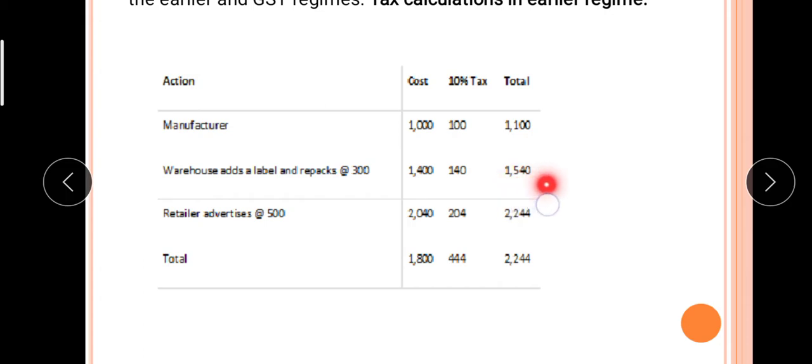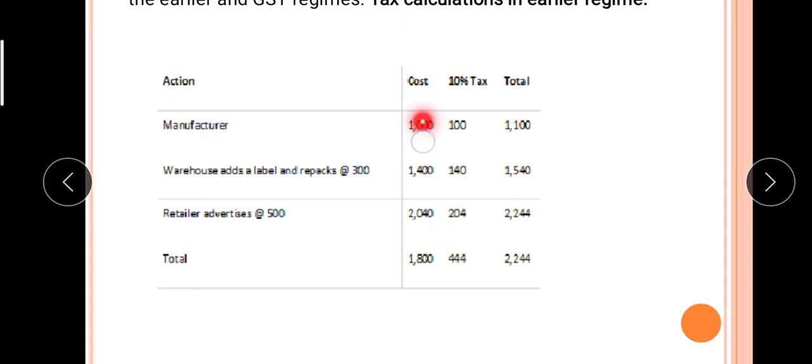Now at this stage the total amount is 1540 rupees. Now for the retailer, advertisement adds 500 rupees. So the value of that product is now 2040 rupees. Again we are paying a 10% tax on the whole value.